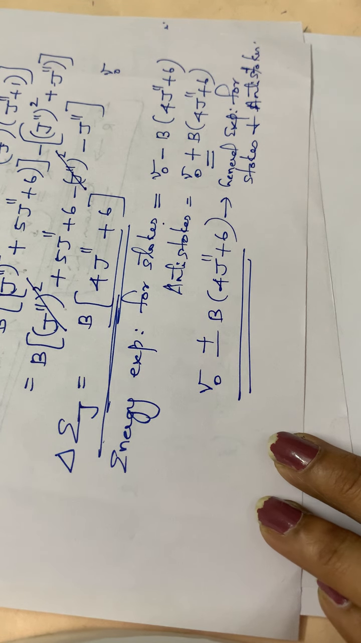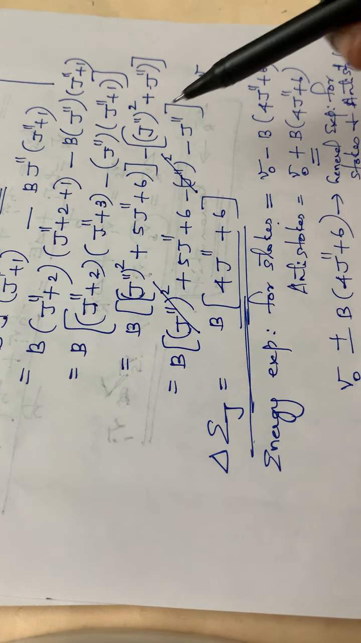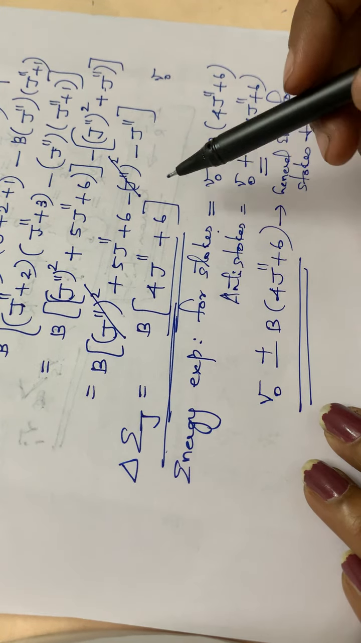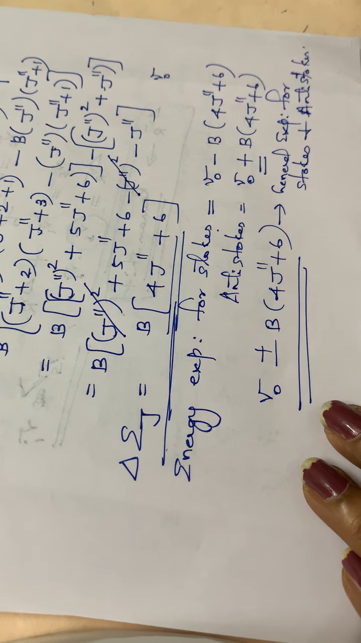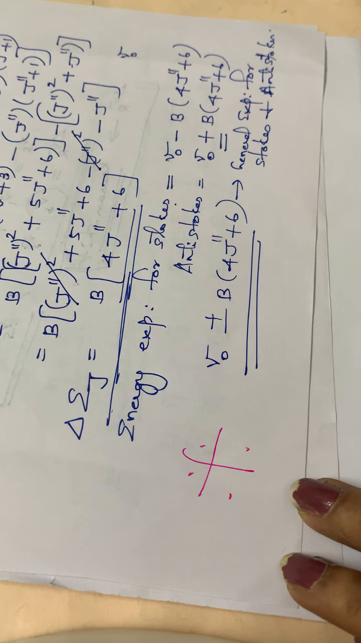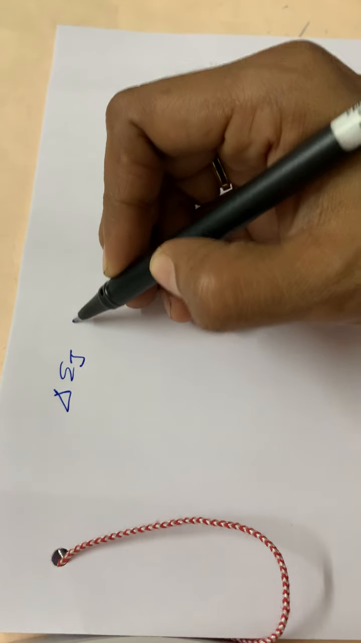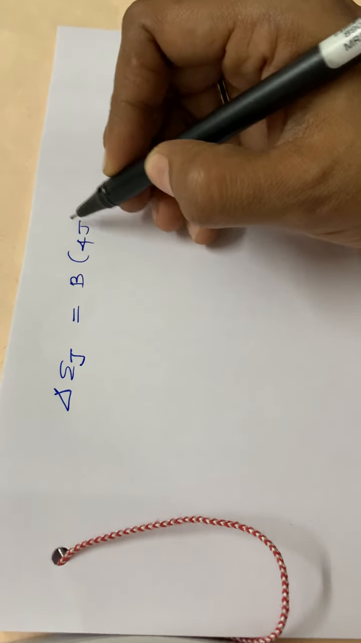Hope you are clear up to this. In your textbook, this derivation is not given. You just practice it, so that you won't forget this particular formula: delta Ej is equal to B into 4J2 dash plus 6. And also the general expression for the energy, which is very important for Stokes and anti-Stokes lines. Then we can substitute for the rotational quantum number J. So the energy expression, I am writing it once again: delta Ej is equal to B into 4J2 dash plus 6.